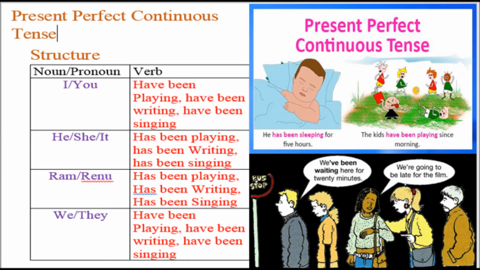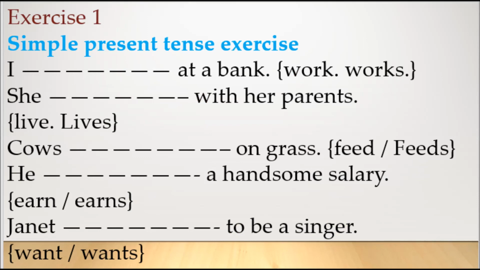When we are talking about one person, he has been, so he is one person, so we are going to use the word has. He has been playing. She has been writing. It has been singing. Right? In the same manner, when we use more than one person, for example, we and they, we are going to write we have been playing, they have been writing, we have been singing. Right? So here are a few sentences towards your right hand side from which you can understand it even better. Let's move on to some exercises.